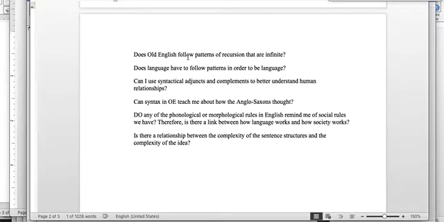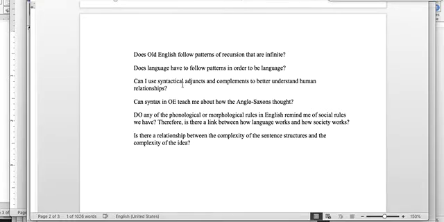Does Old English follow patterns of recursion that are infinite? Right? So we know that modern English does. Old English? And then, of course, what does that mean for people or to their culture? Does language have to follow patterns in order to be language? Right? So is that a defining factor of language? And then what are the implications? What would that mean to us as humans?